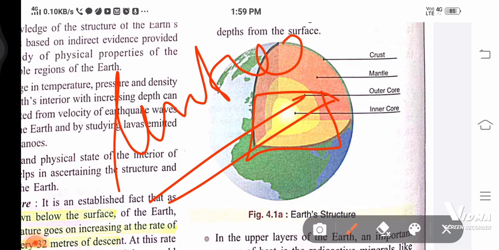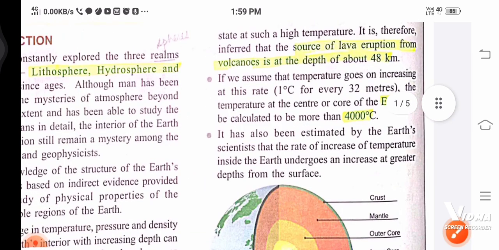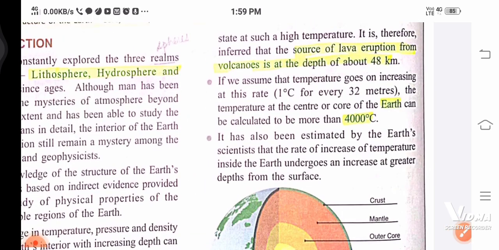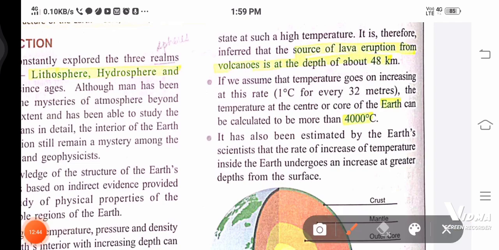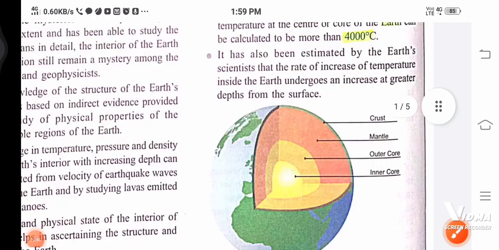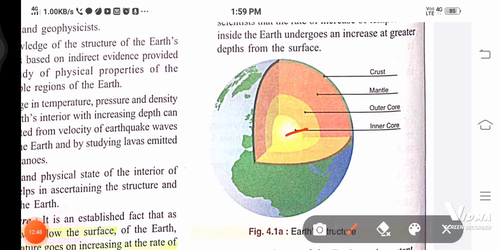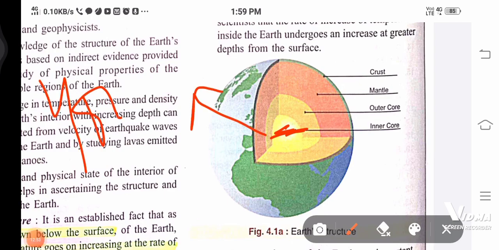So what were we discussing? If we take this rate, that the temperature goes on increasing 1 degree Celsius for every 32 meters, then the temperature can be calculated to be more than 4000 degrees Celsius. That means at the center, at this part, there can be more than or about 4000 degrees Celsius.